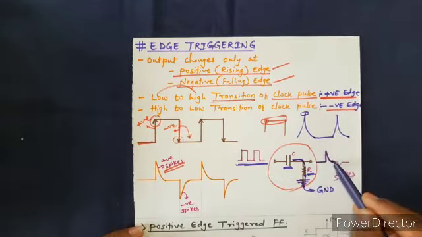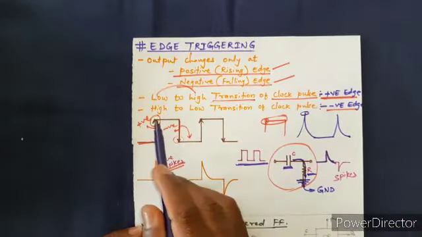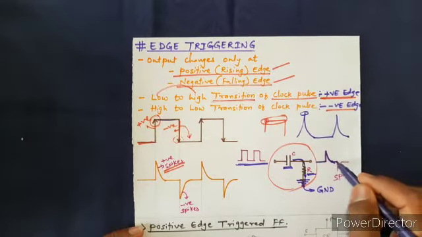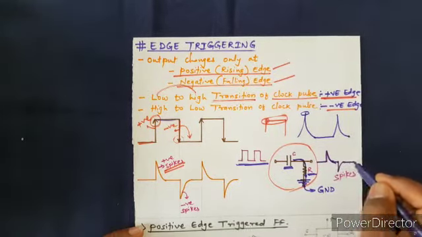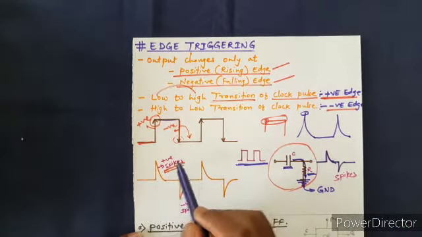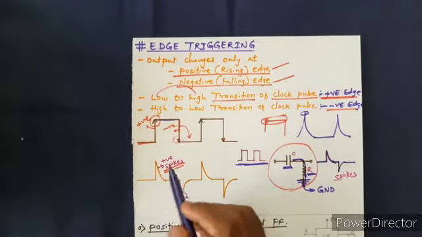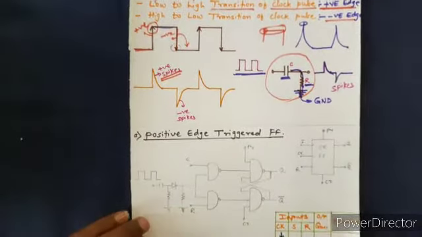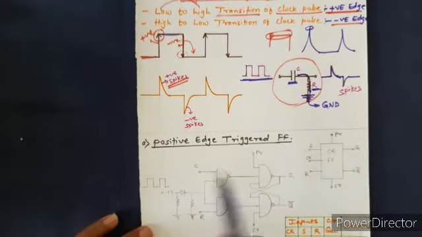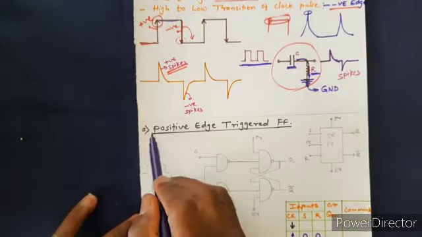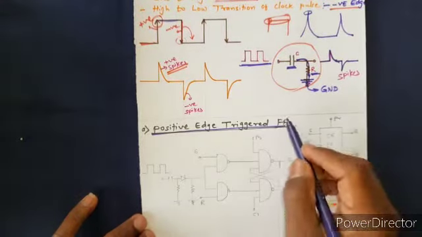So it becomes 0. Then here we have nothing. Now at this negative edge, it is again charging and discharging. This way the spike is generated. Here you can see these positive spikes and negative spikes. So this is a short concept of how you can create the edge to trigger. Now let us see the positive edge triggered flip-flop.